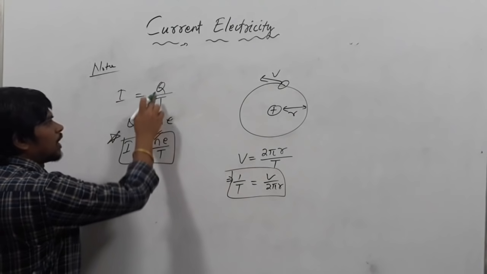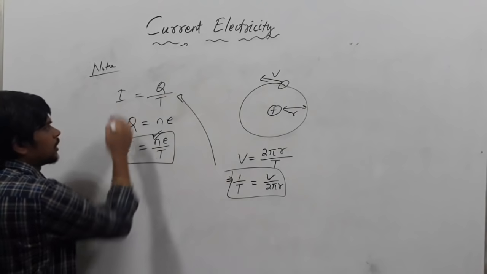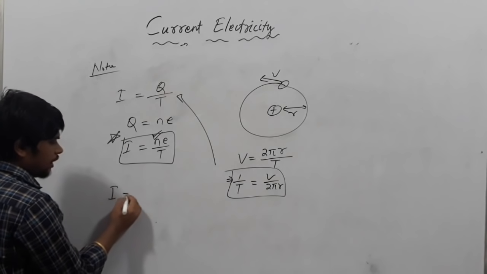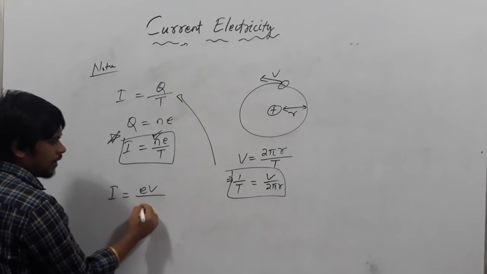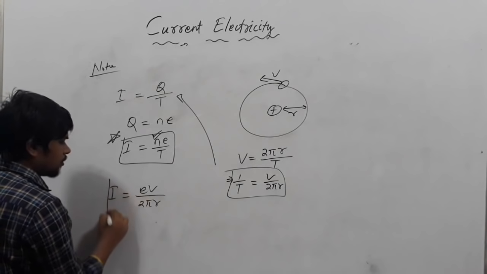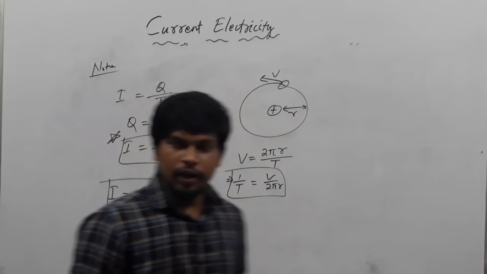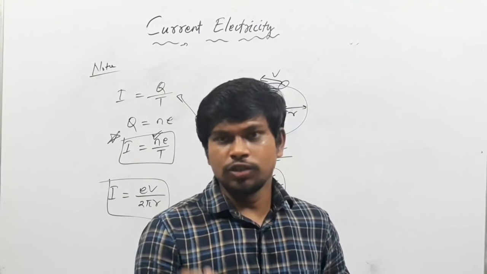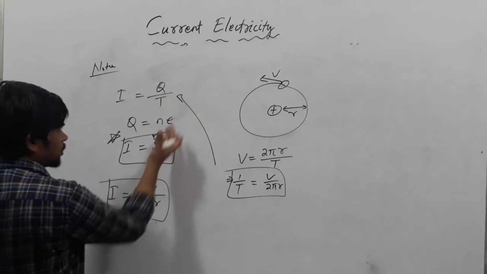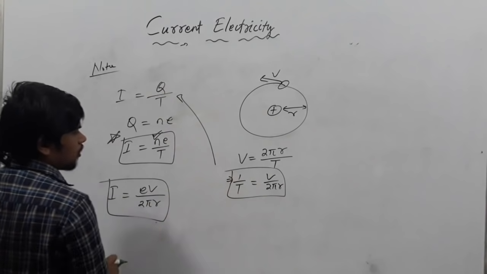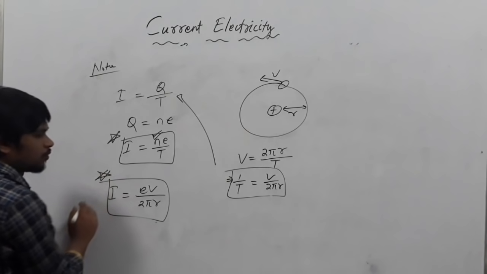Just put the formula here. Replace 1 by T with this. Then how much will it be? I equals e v by 2 pi r. Q equals the charge of an electron. You know e, that is 1.6 into 10 to the power minus 19 coulomb. So this is the value of Q and this is 1 by T. Thus this will be a formula. This is a very important formula.